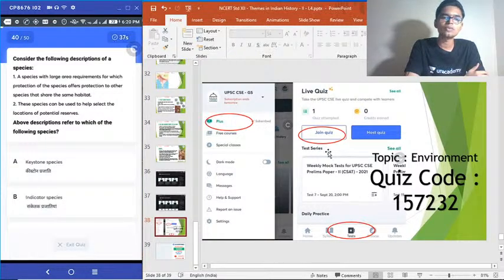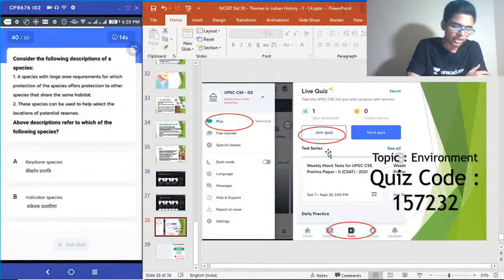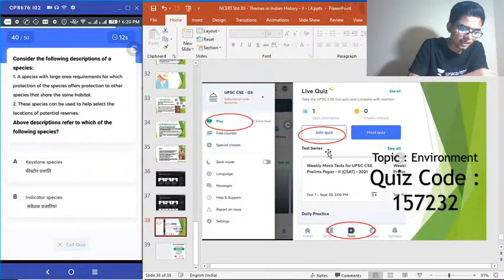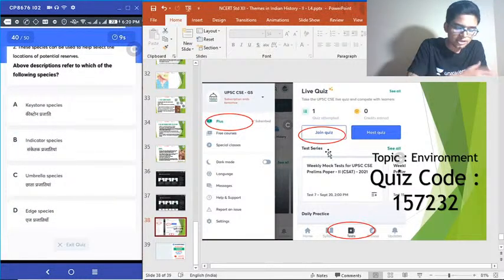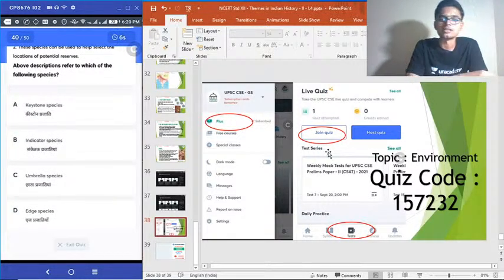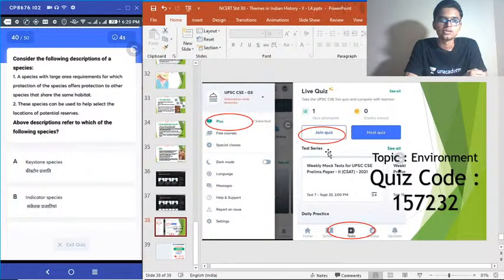Fortieth question. Consider the following descriptions of a species. 1. A species with large area requirements, for which protection of the species offers protection to other species that share the same habitat. 2. These species can be used to help select the locations of potential reserves. Above descriptions refer to which of the following species? Option A. Keystone species. B. Indicator species. C. Umbrella species. And D. Edge species. So these clues are pointing towards a specific species. Which is it?